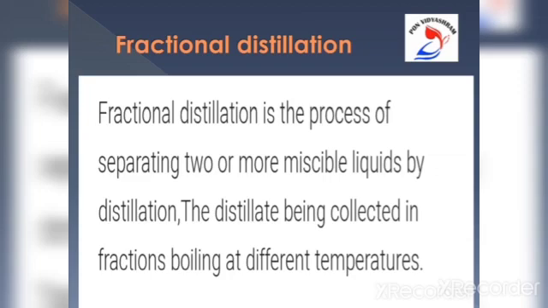Next we are going to discuss fractional distillation. Fractional distillation is the process of separating two or more miscible liquids by distillation, the distillate being collected in fractions boiling at different temperatures. To separate a mixture of two or more miscible liquids for which the difference in boiling points is less than 25 Kelvin, the fractional distillation process is used.